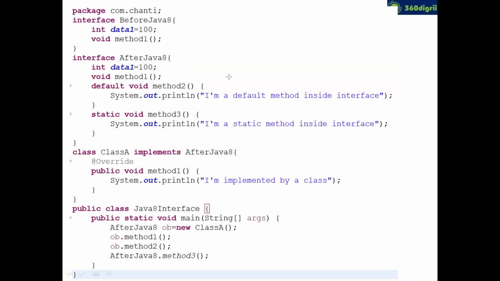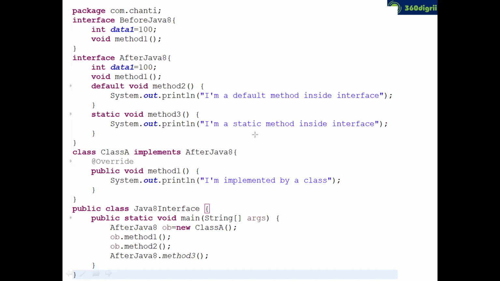Guys, did anybody hear of an interface without any members? Just say yes or no. Yeah, correct. Marker interfaces, right? An interface without any members is called a marker interface. In Java, we have some marker interfaces, like Cloneable and Serializable. They are marker interfaces. Also in Java, they introduced functional interfaces as well.